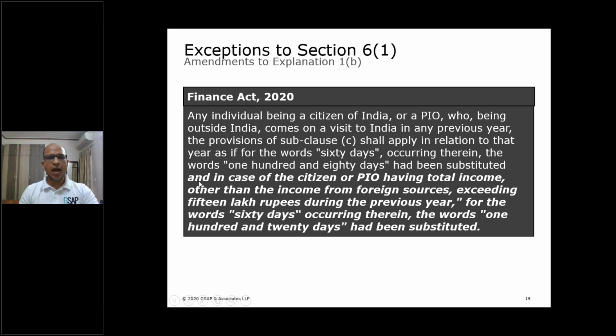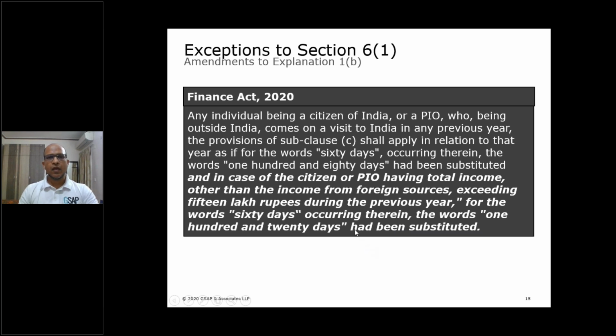Let's read them. And in case of a citizen or PIO having total income, now mind you friends that total income, this kind of terminology has for the first time been introduced in the Income Tax Act. A citizen or PIO having total income other than income from foreign sources. It means India sourced income. How much? Exceeding 15 lakh rupees during the previous year. Then for the word 60 days occurring therein, the word 120 days had been substituted.